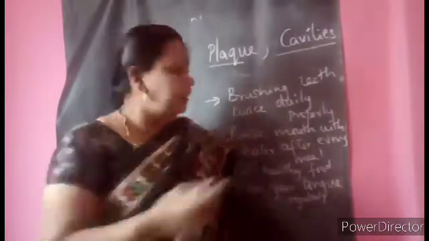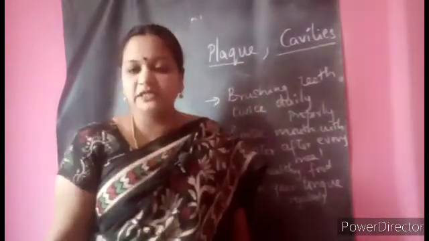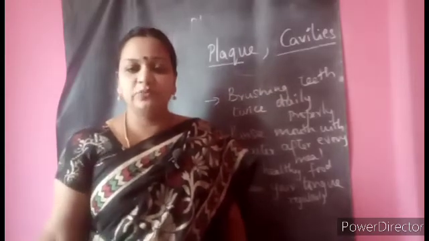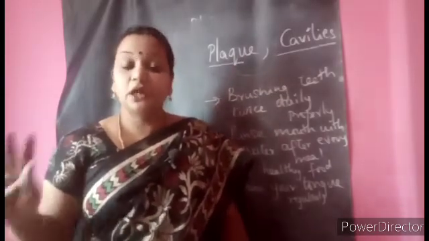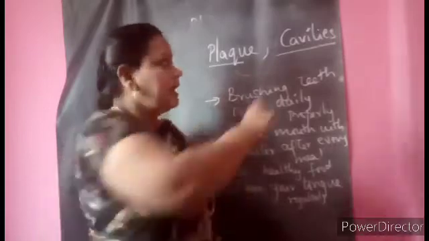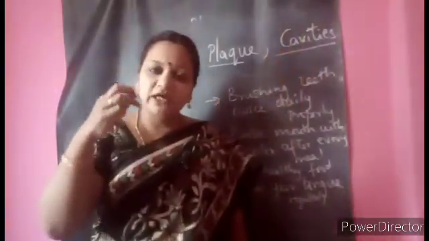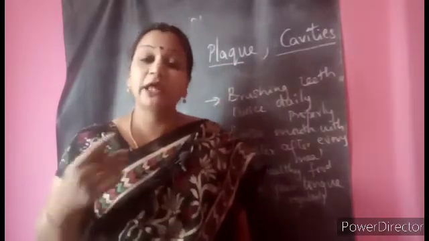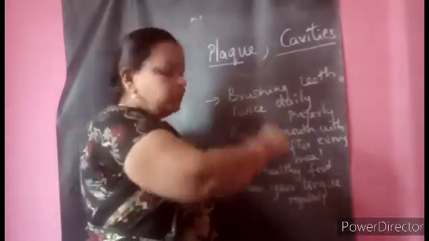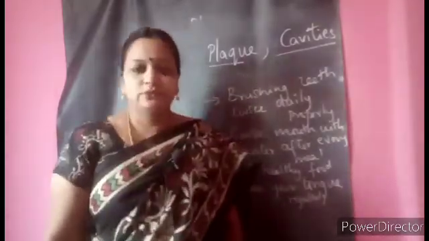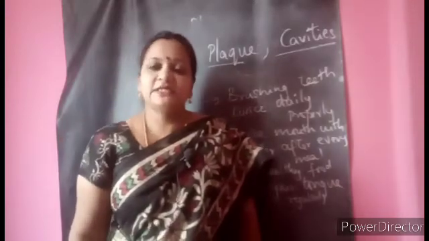That can be avoided when you are brushing the teeth properly, rinsing properly, changing the toothbrush, visiting a dentist, and eating healthy food. The same way cavities can be avoided. A cavity is a hole, and the germs will start developing and affect your complete tooth. That can be avoided when you follow all these rules to keep your teeth safe.